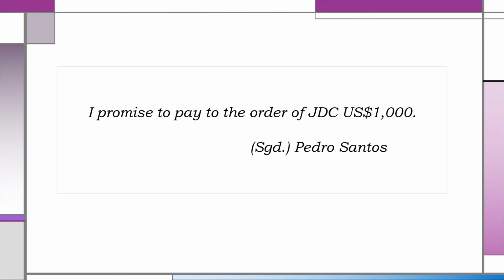Here is an example of a promissory note pursuant to Section 6. It is not dated. It does not specify the value given or that any value had been given therefore. It does not specify the place where it is drawn or the place where it is payable. And it designates a foreign currency in which payment is to be made. And yet it is negotiable because it complies with the requisites under Section 1.